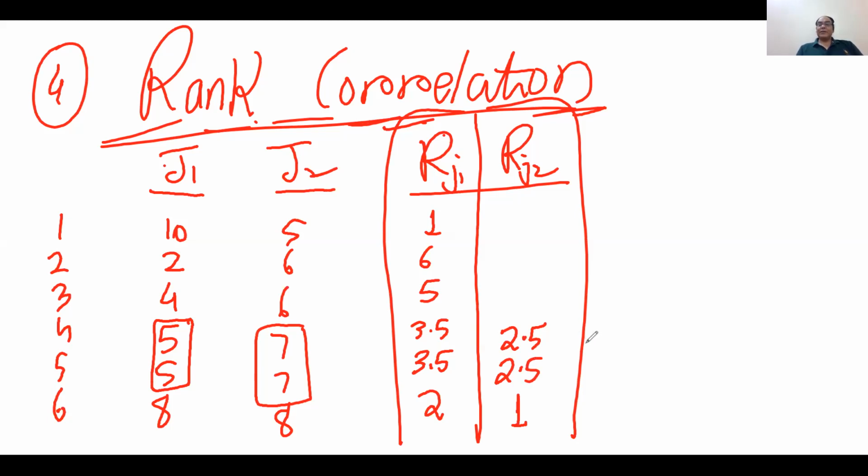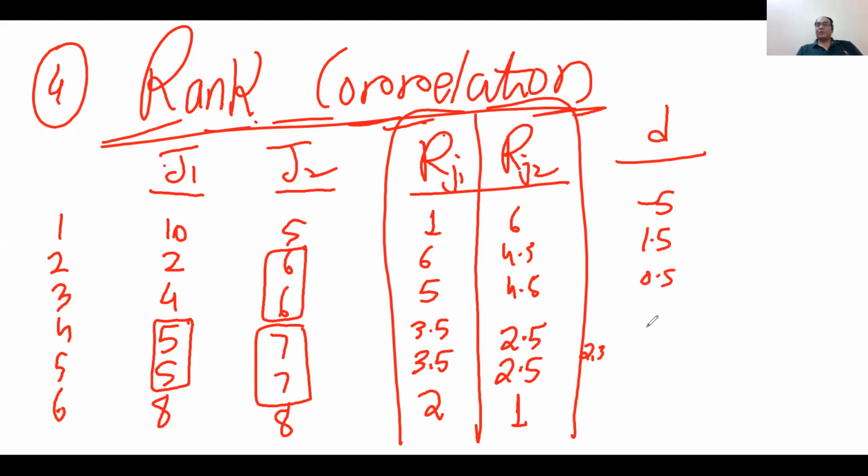Ideally, they are sharing the second and third. Then the fourth and fifth is shared by them, so I will put 4.5 and 4.5, and the sixth position is this. After that, I will calculate the difference. 1 minus 6 is minus 5. 6 minus 4.5 is 1.5, and 0.5. So this is called the difference in the rank.